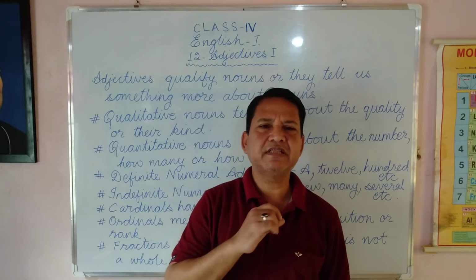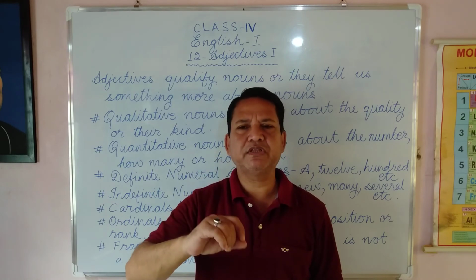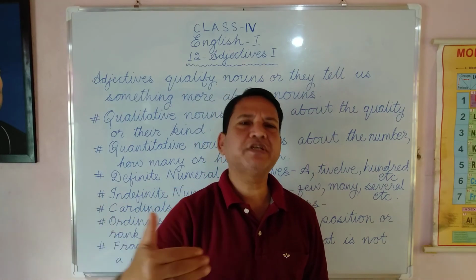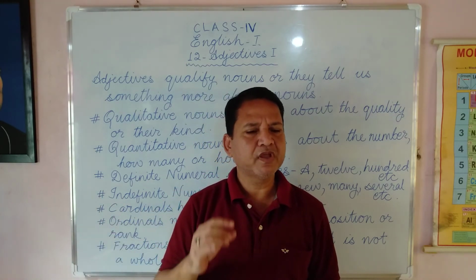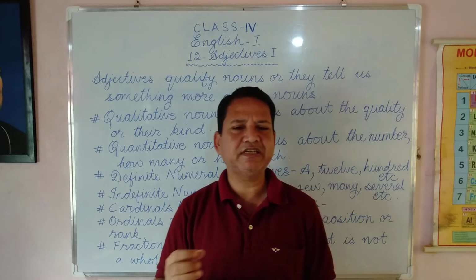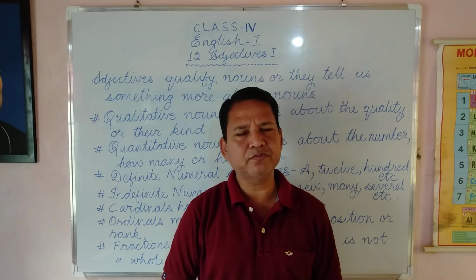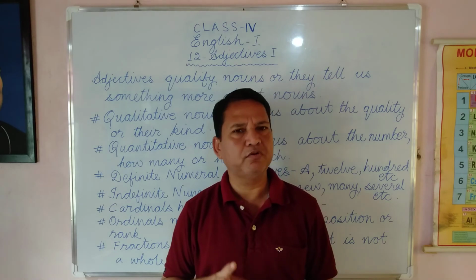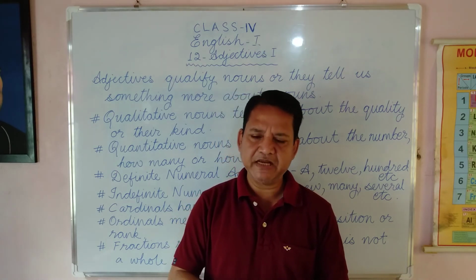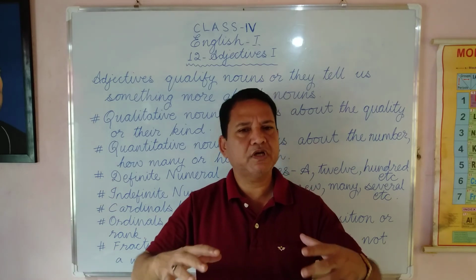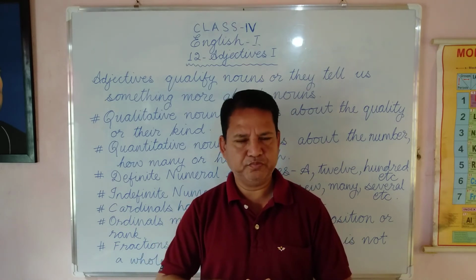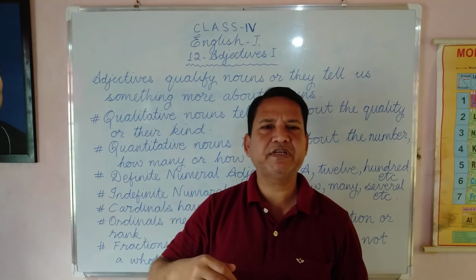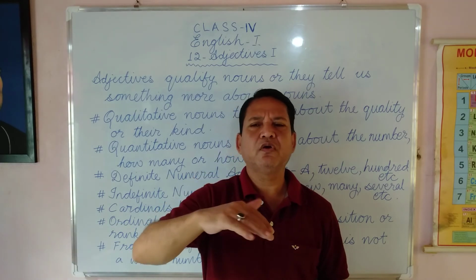That and those are used for things which are quite far away from you, which you cannot touch immediately. It is at a distance. So remember: this and that are used for singular nouns, these and those are used for plural nouns. This and these are used for articles or objects which are near you. That and those are used for articles or objects which are far away from you.